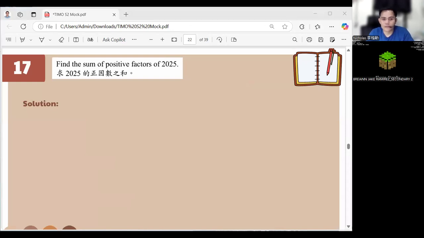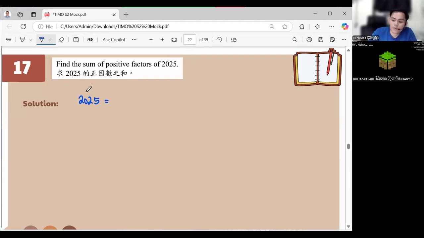Okay. So for number 17, in here, find the sum of positive factors of 2025. First, you should have learned this already, no? So you should do the prime factorization of 2025. Now, you see in here that there is 25 on the last digit. It's divisible by 25.